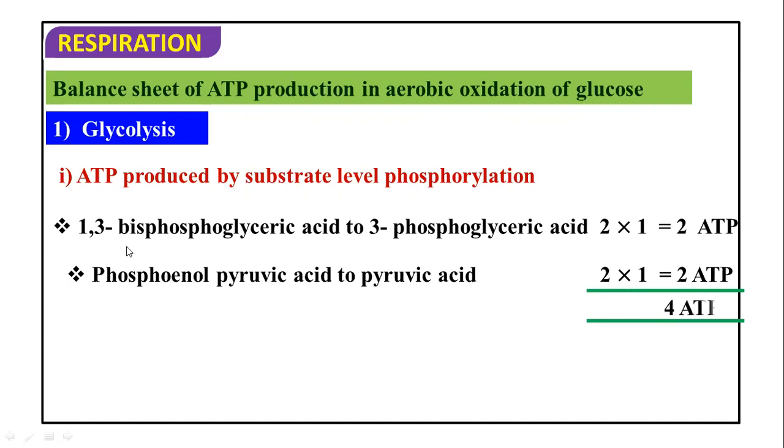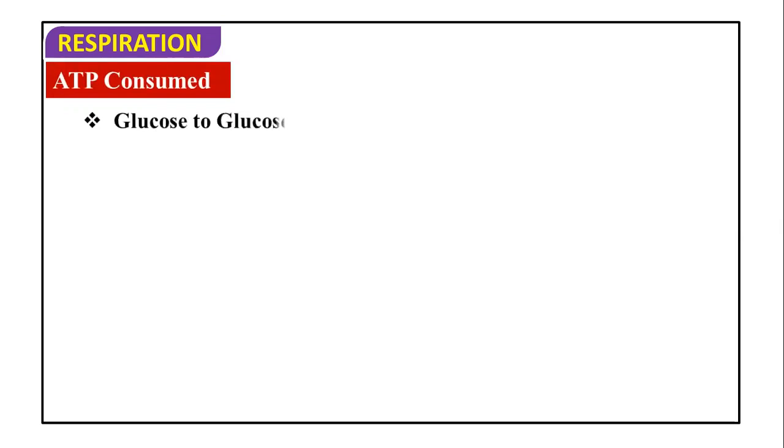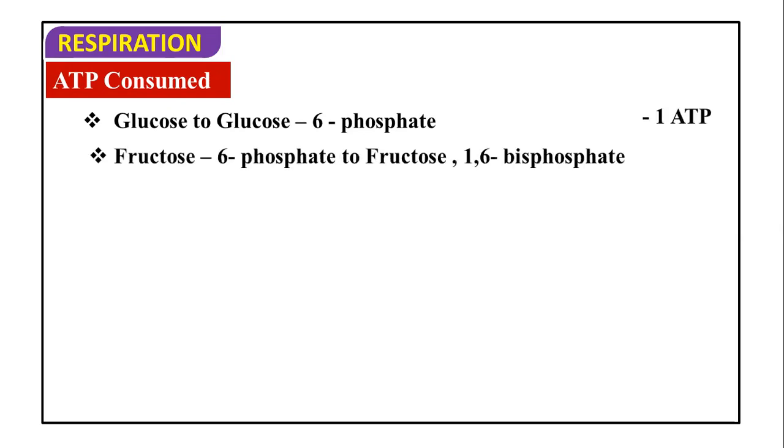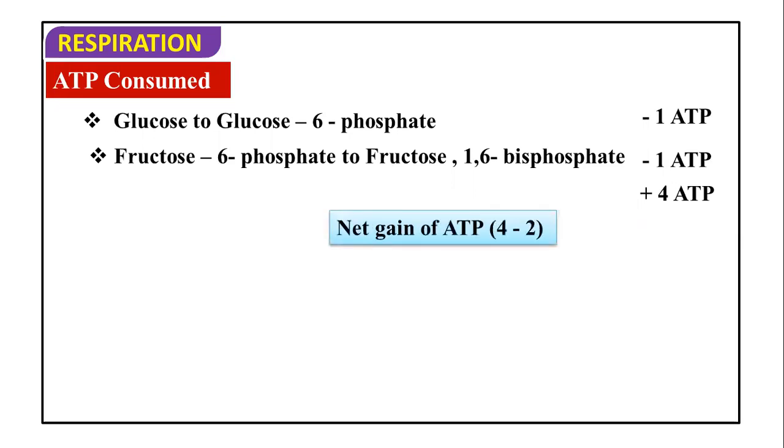So this is the 2 and 2. 4 ATP are obtained through substrate level phosphorylation. Now ATP is consumed when glucose is converted to glucose 6 phosphate. Here 1 ATP is used, and during the conversion of fructose 6 phosphate to fructose 1,6 bisphosphate, 1 ATP is used. So if we subtract these 2 ATP out of 4 ATP, the total net gain is 2 ATP molecules. So minus 2 ATP is that.